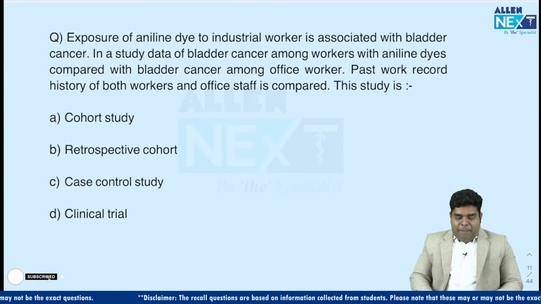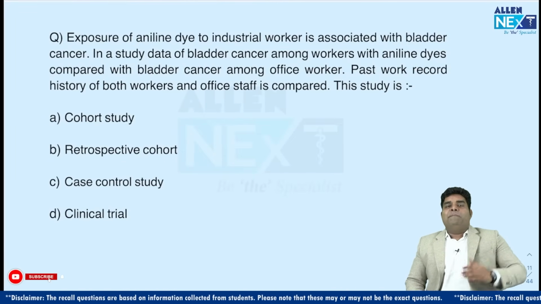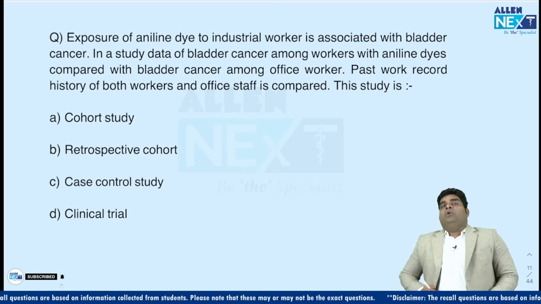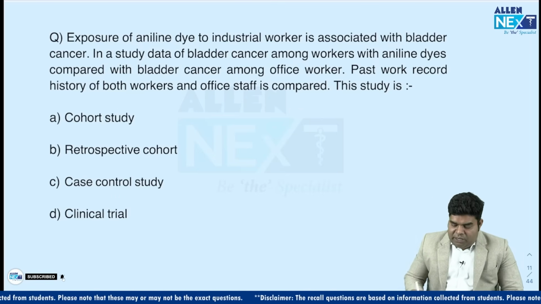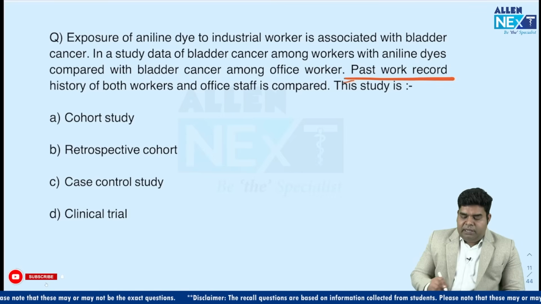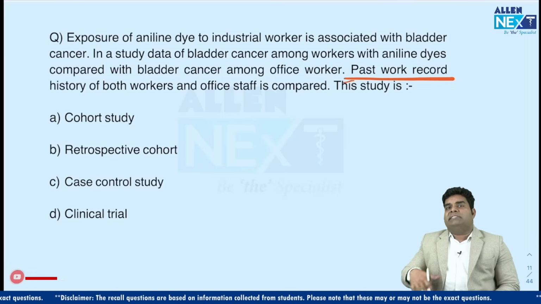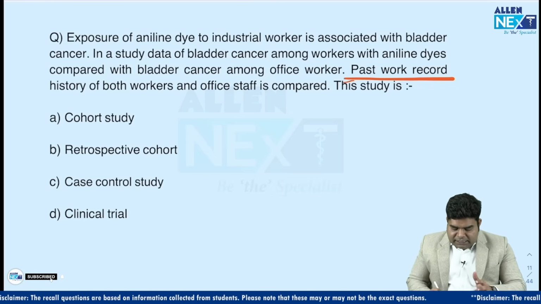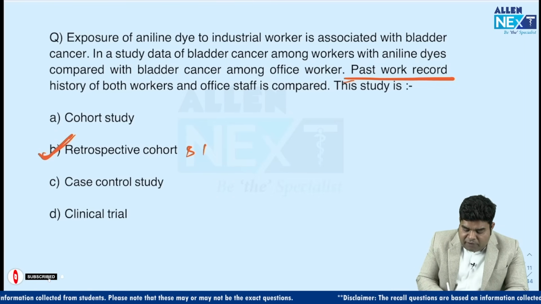Okay. Now, the next question was that there is a group of workers in an aniline dye industry who are seen to have urinary bladder cancer. Then they did a study where they took the past work record, and based on the past work record, they came to know that workers have more cancer than office people. So this is an example of a retrospective cohort. Retrospective and historical cohort